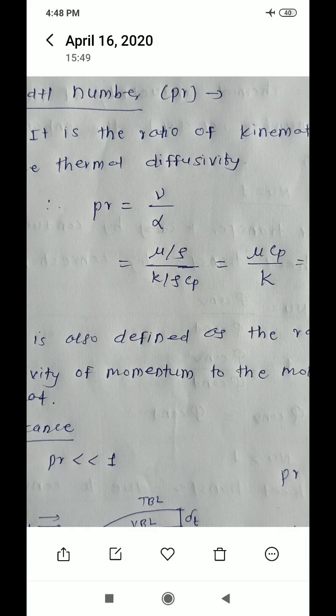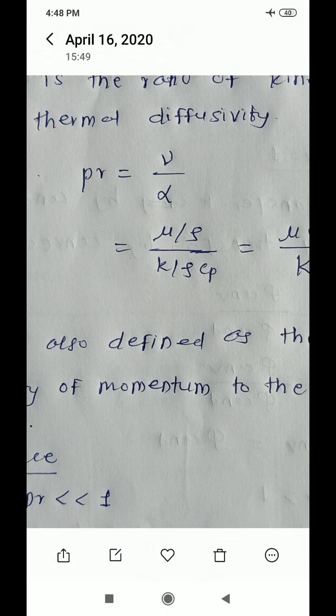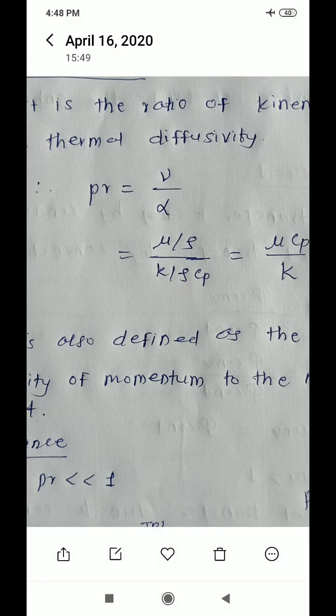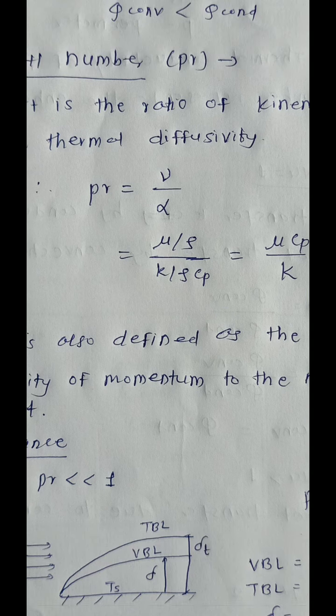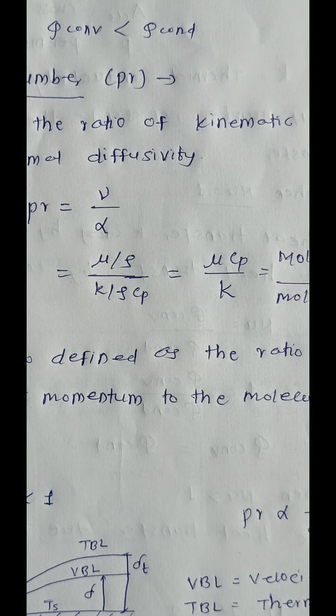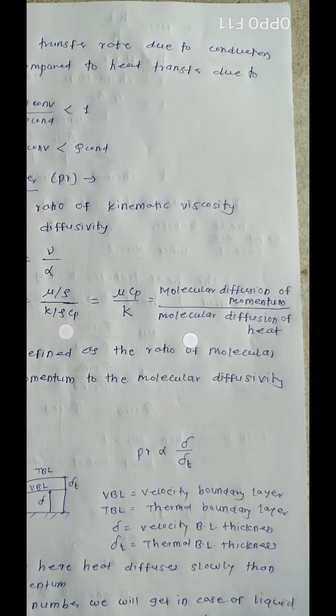It is k by rho Cp, the ratio of thermal conductivity to heat capacity, where heat capacity is rho into Cp. So instead of nu we put mu by rho, and instead of alpha we put k by rho Cp. The rho will cancel, so the equation is mu Cp by k.